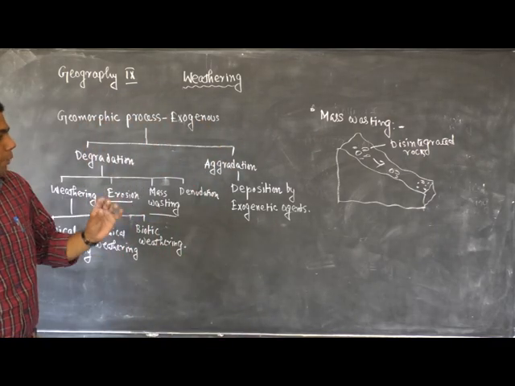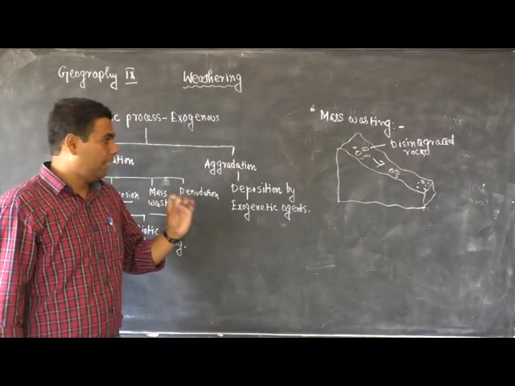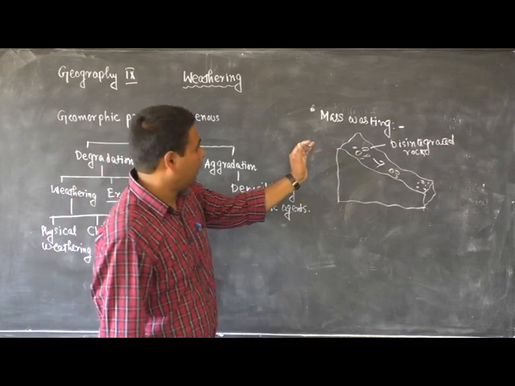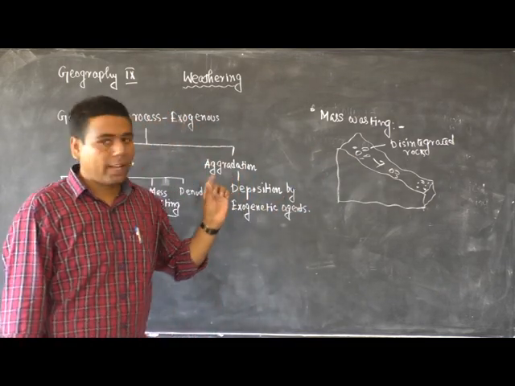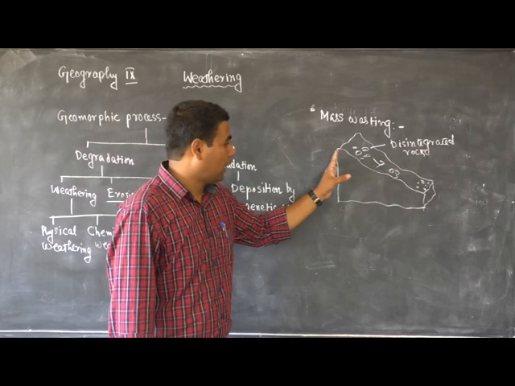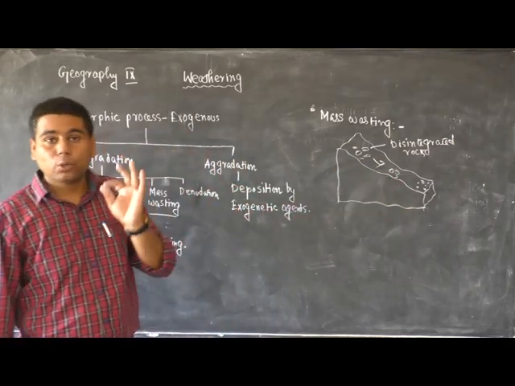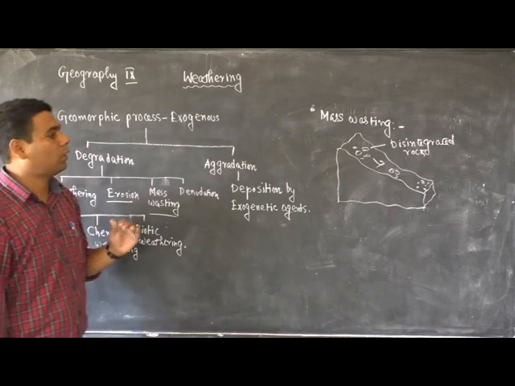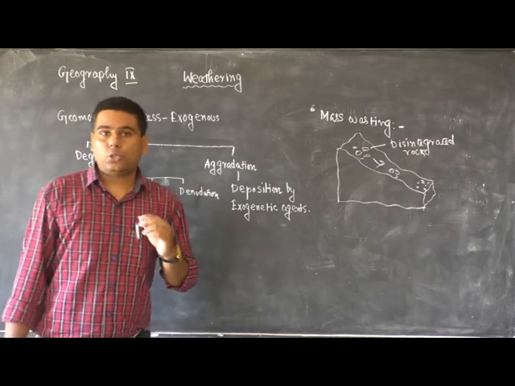Mass wasting or mass movement means the downward movement of soil and rock materials along the slope of the land due to the gravitational pull of the earth.